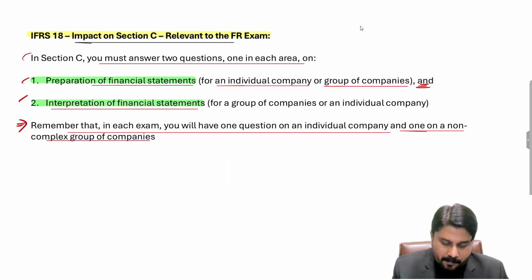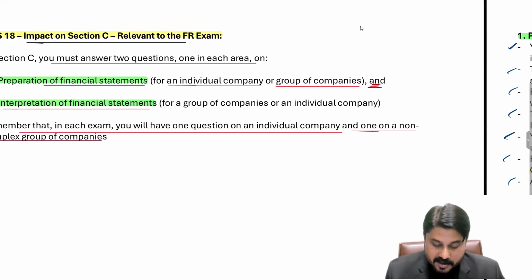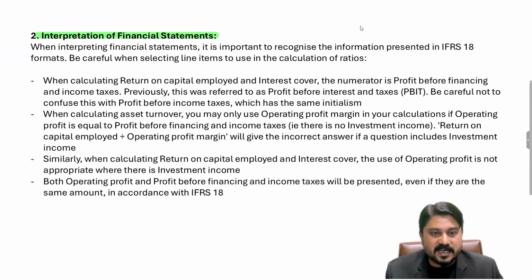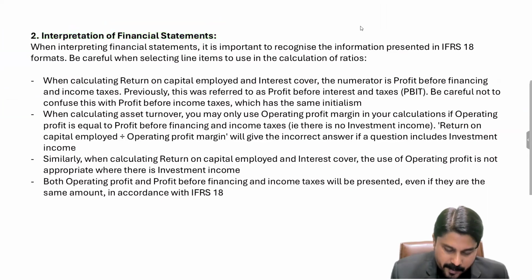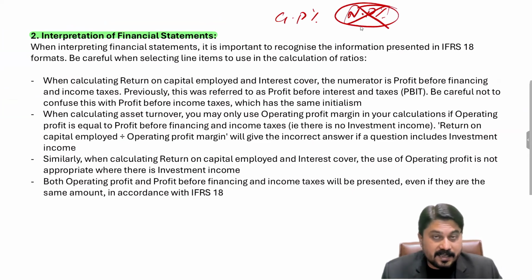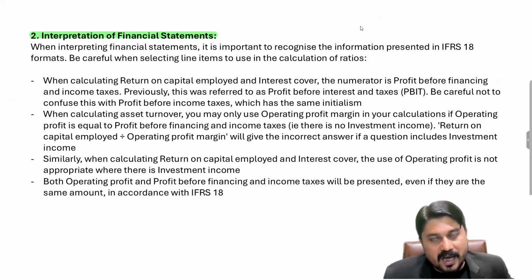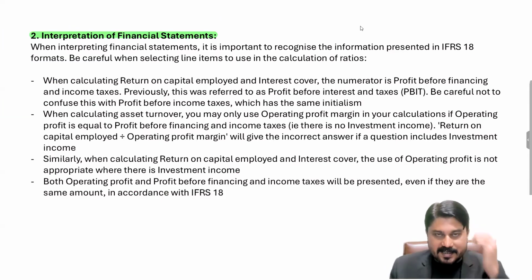And with respect to the impact on the Section C questions, if the question is asked for interpretation, what will be the impact? By the way, different terms have been used as compared to the previous IAS 1 format. In the income statement we had net profit, so we could calculate net profit margin and gross profit margin, but you can see there is no net profit in the current format. So picking the right amount according to the correct heading is what is important for us while dealing with interpretation questions.